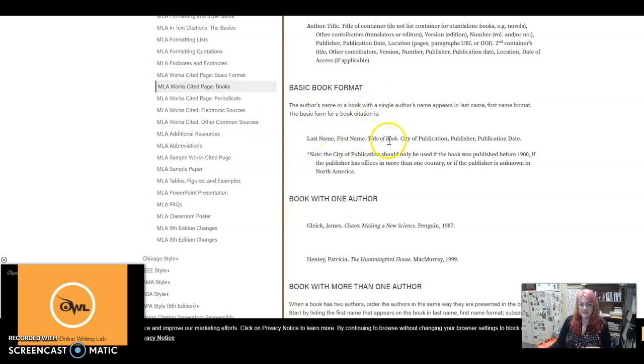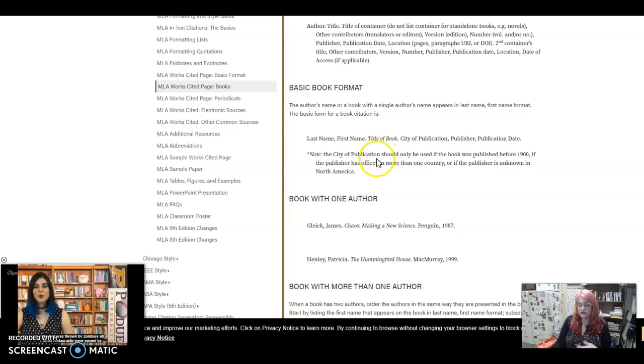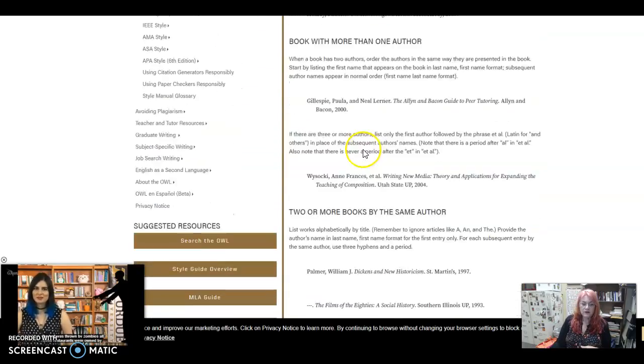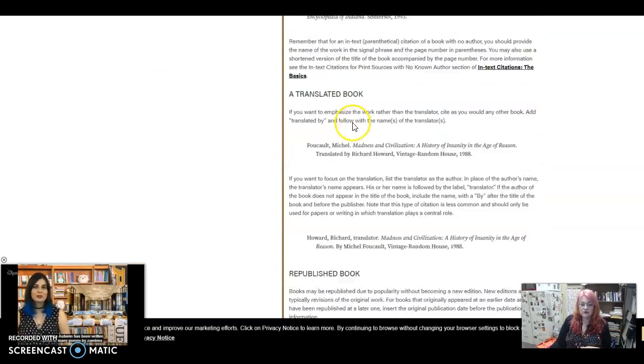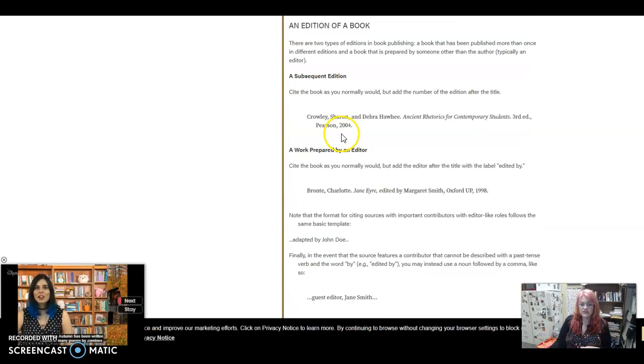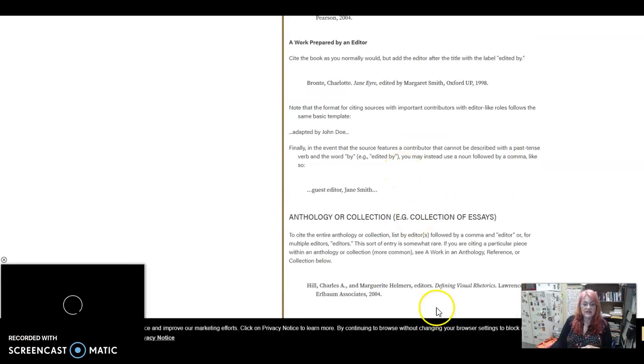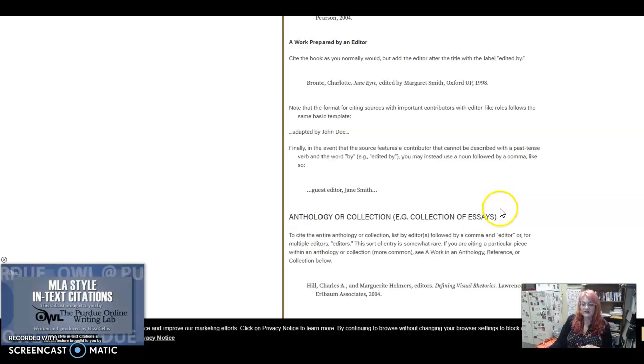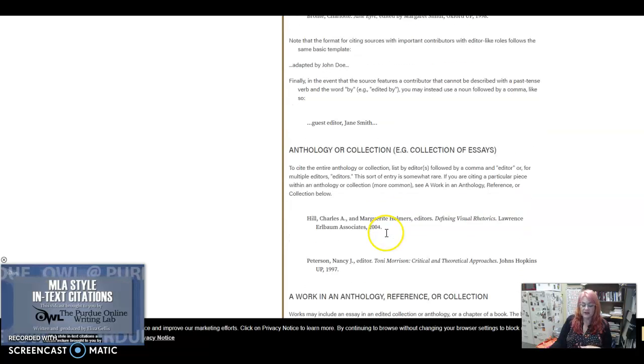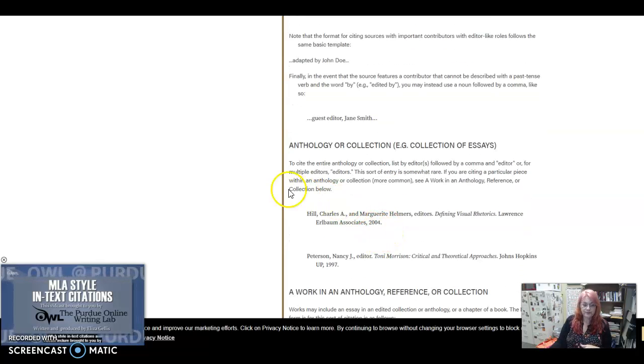You'll notice that there's the basic format for the book, and then depending on the type of book that you're using, it builds off of that. We're going to keep scrolling until we get to edition of a book, because we are dealing with a book that has multiple editions. And we are specifically dealing with an anthology or a collection, sometimes referred to as a container.